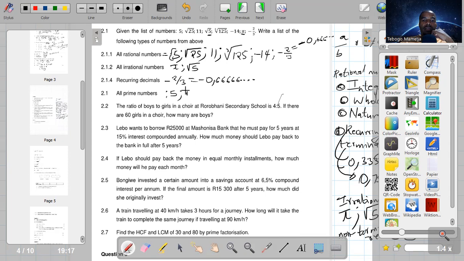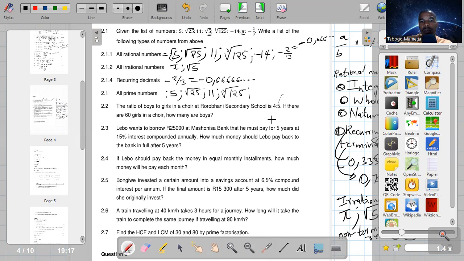And we can say also square root of 25 because we know it's 5. Then 11 can only be divided by 1 and 11. A cube root of 125, we know it's 5. And those are the only prime numbers from the list.